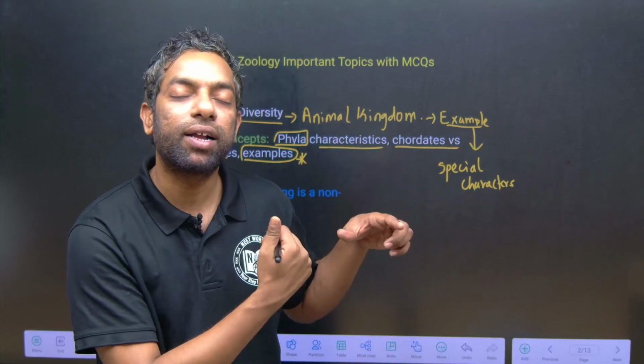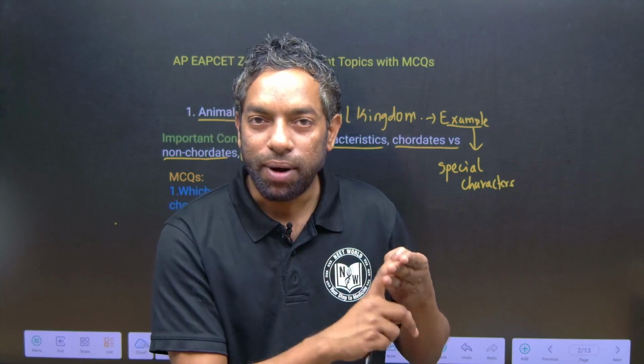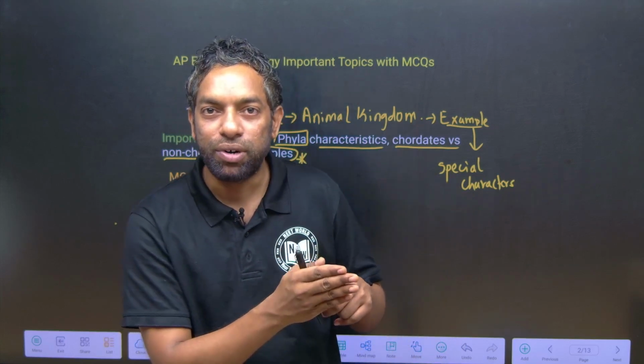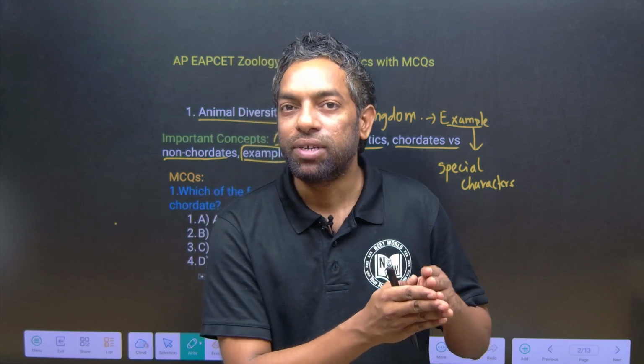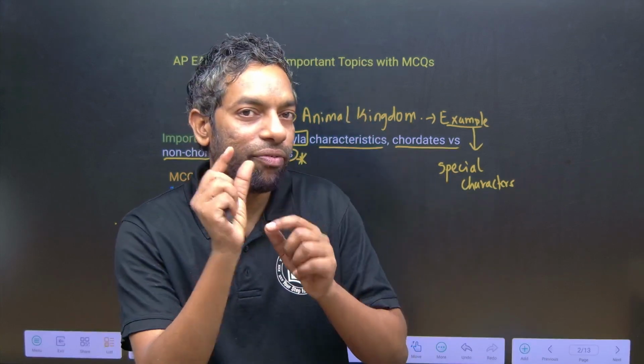There are different kinds of phyla: Porifera, Cnidarians, Platyhelminthes, Aschelminthes, Annelids, Arthropods, Molluscans, Echinoderms and Chordates. Each and every phylum has different kinds of features.